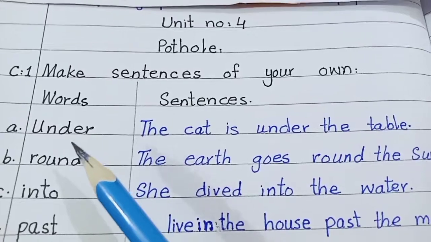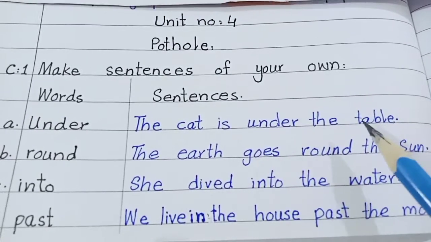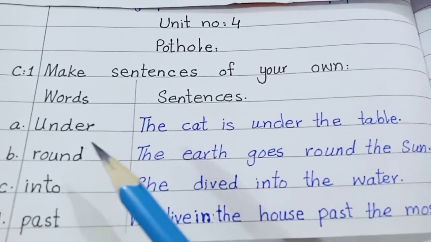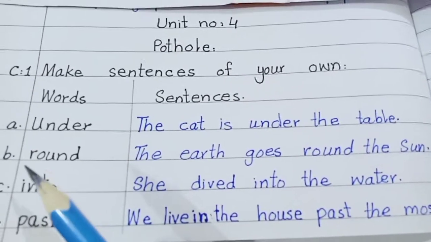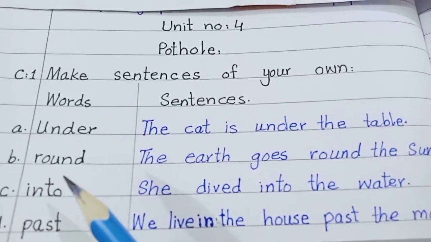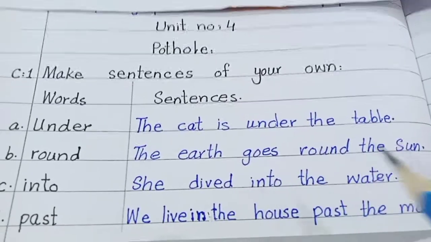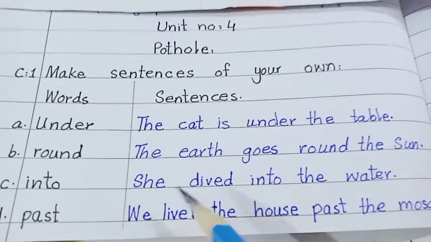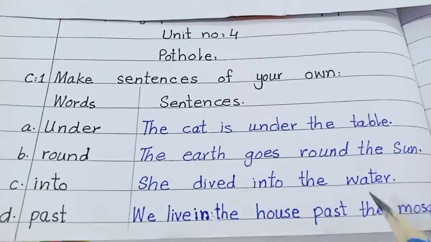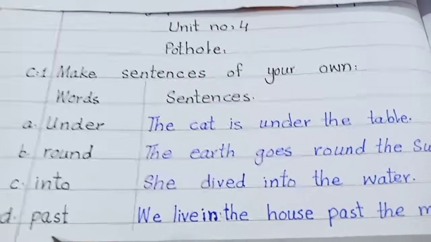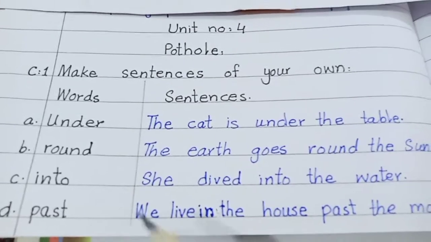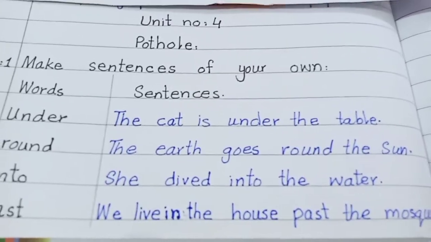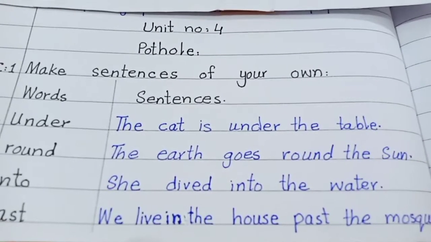The first word was under. The cat is under the table. The second word was also under, so you have to make a sentence of under by yourself again. Then the preposition was round. The earth goes round the sun. Then comes into. She dived into the water. And another preposition was past. We live in the house past the mosque. So students, I think this part is quite clear to you.